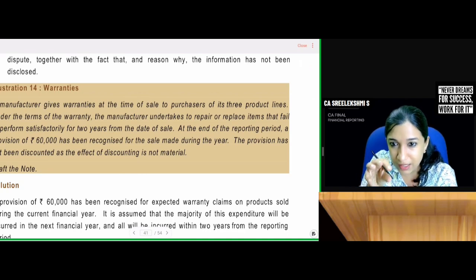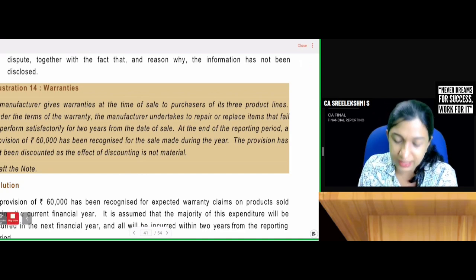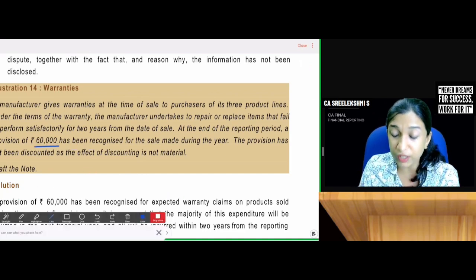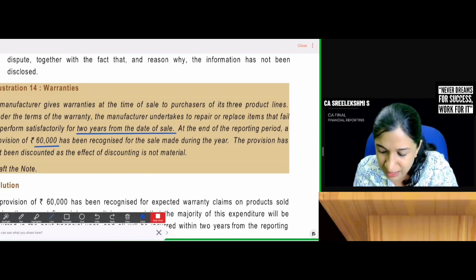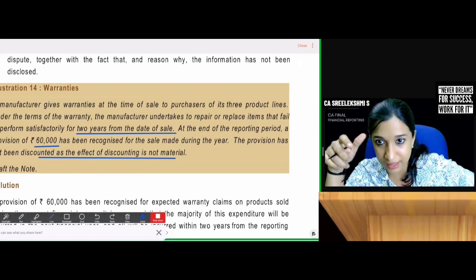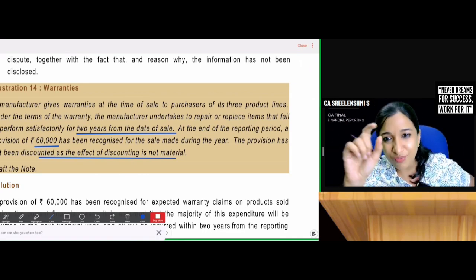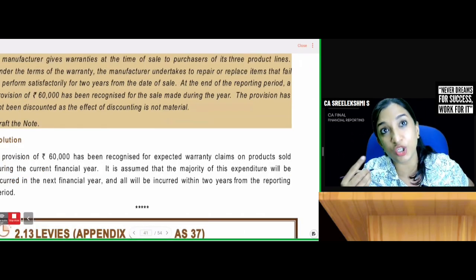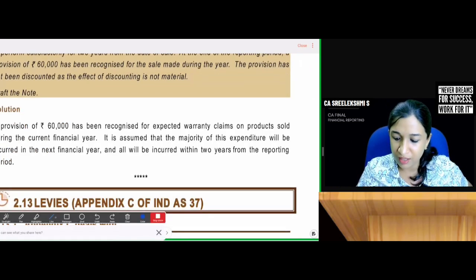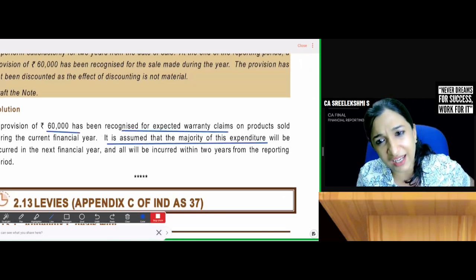See, from this question, that contents has to be written. Draft the note. So provision has been created as 60,000. Warranty is given for 2 years from the date of sale. At the end of the reporting period, as the discounting effect is immaterial, provision is not discounted. Maybe the expenses expected to incur in the next financial year within 12 months. Just we need to write a note. Provision of 60,000. There is no decision making, suggestion, calculation involved. Has been recognized. It is assumed that majority of the expenditure will be incurred in the next financial year.